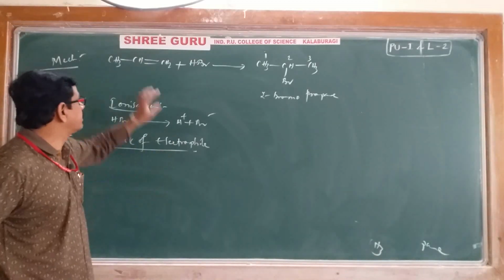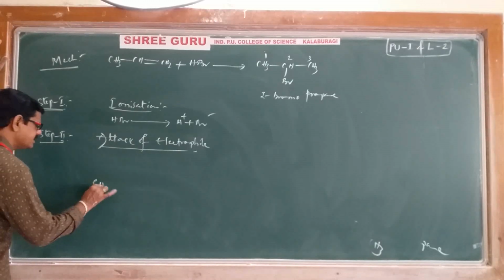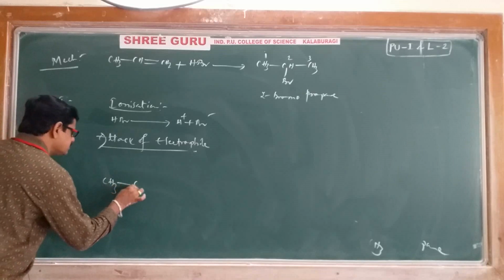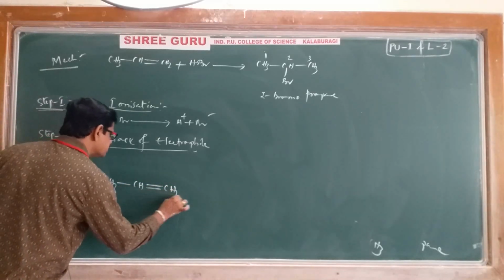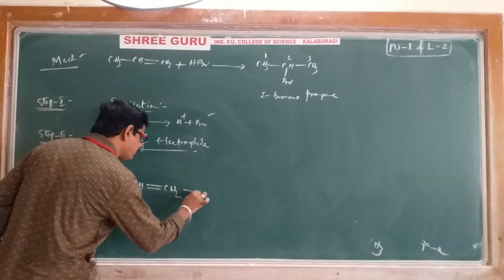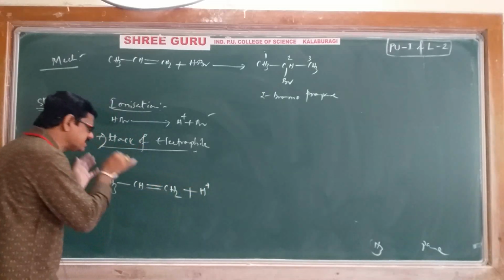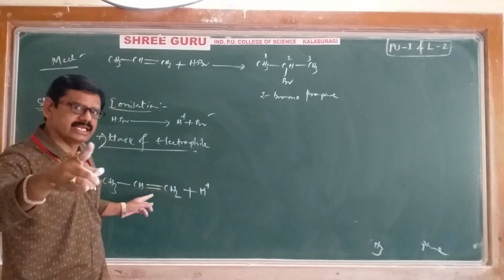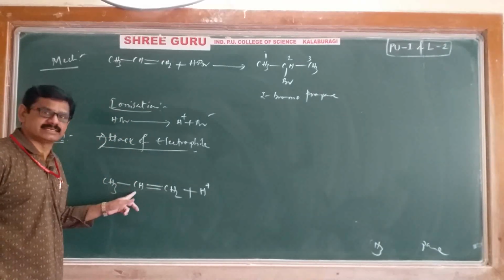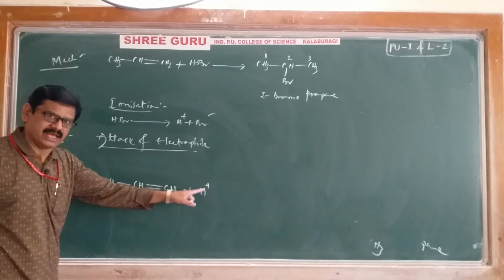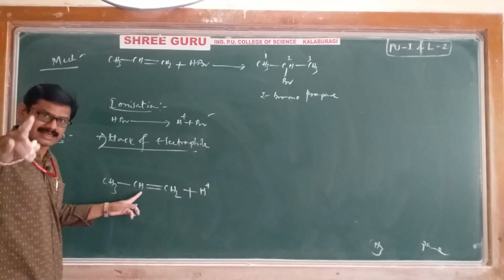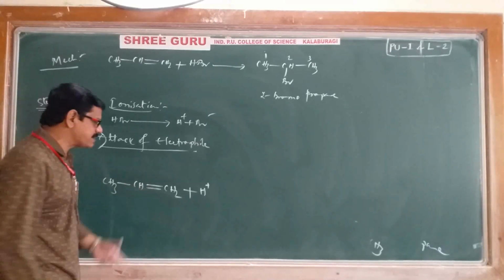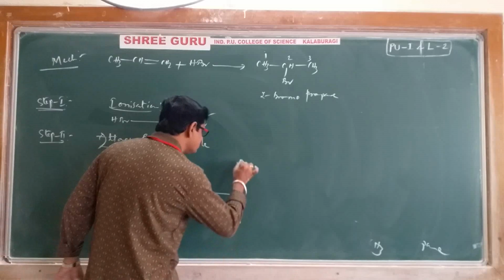For that purpose, I'll write the main reactant: CH3 CH double bond CH2. Our target is that the electrophile should attack this molecule, H plus should attack. For the electrophile to attack, we need an electron rich center here because the electrophile is electron deficient. Then where is the electron rich center? For that purpose I'll draw it like this. I'll give you 2 possibilities.